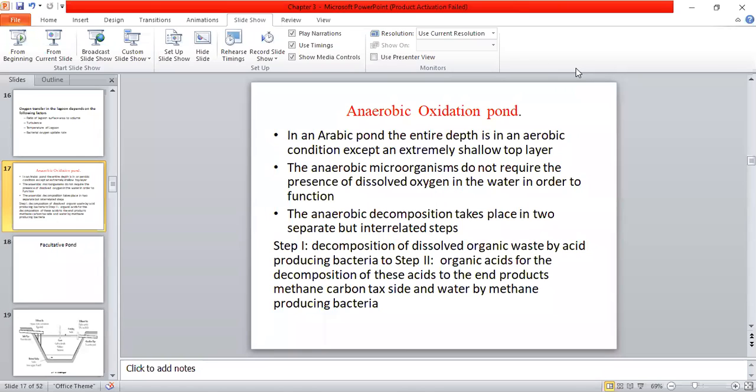Okay, so please write down about the anaerobic oxidation pond written on this board. This chapter is a little boring because only the theoretical part you need to study. But again, at the end of this chapter, you will start enjoying.